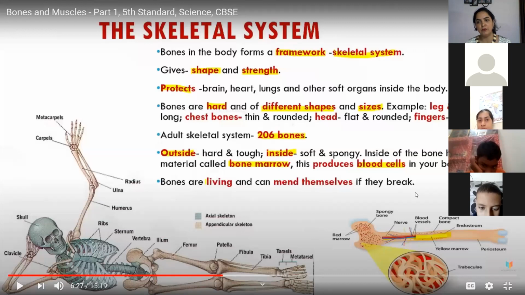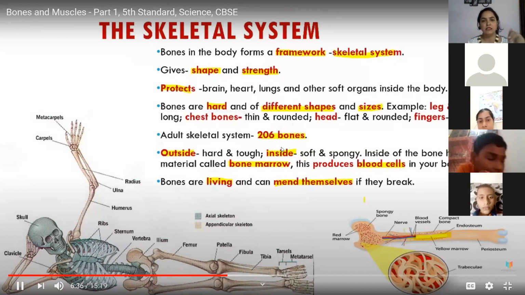And inside the bones there is a jelly-like material, that is what we call bone marrow, and this produces the blood cells. What are the blood cells? Our blood cells are RBCs, WBCs and the blood platelets. Bones are living and can mend themselves if they break. So this is it for the bone and the internal structure.